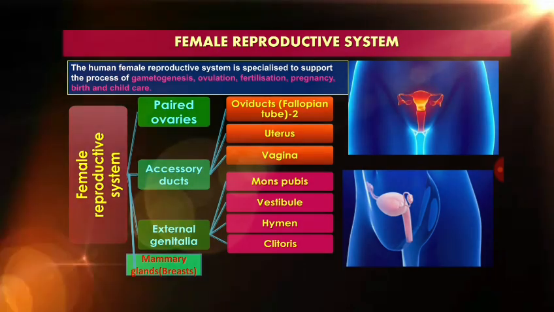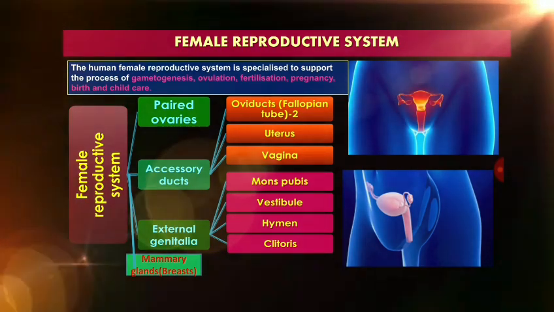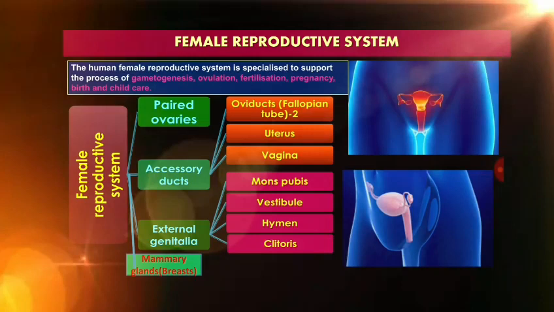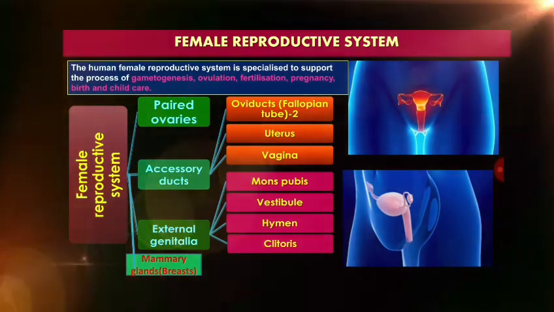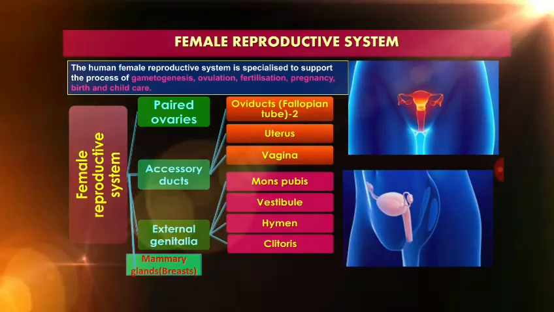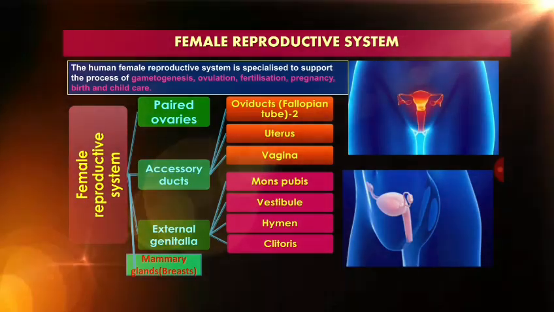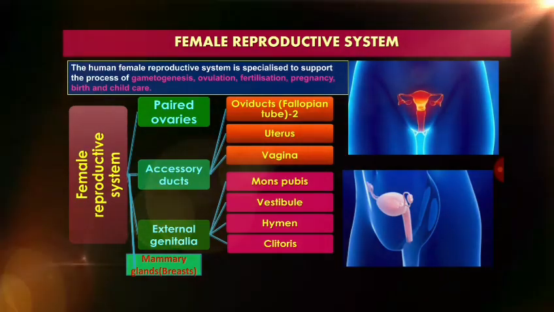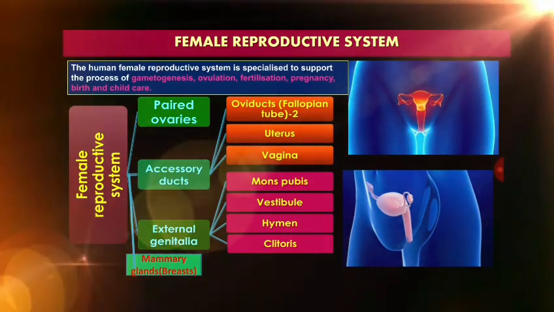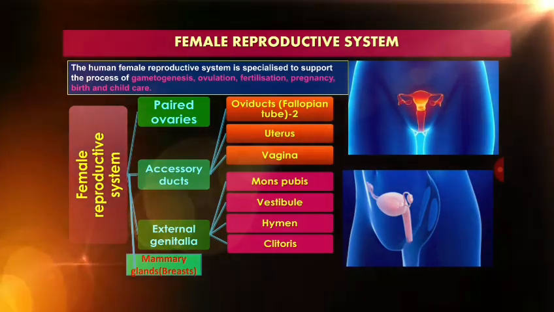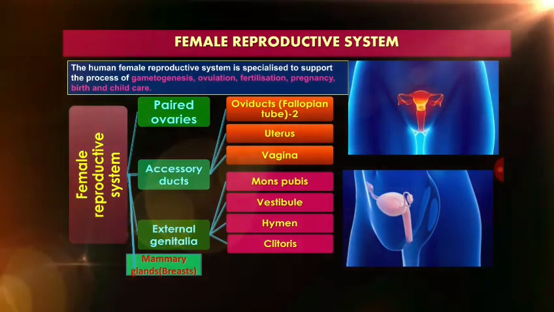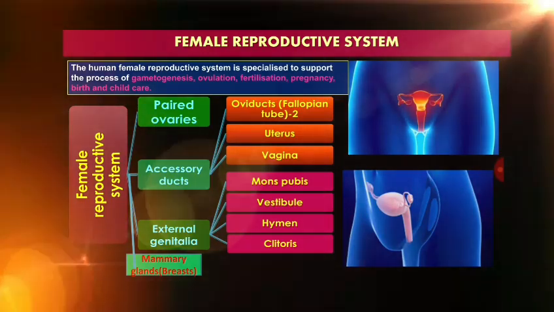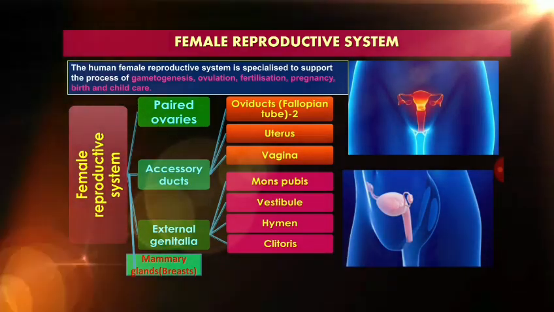Female reproductive system is specialized to support the process of gametogenesis, that is formation of gametes, ovum, ovulation, release of ovum, fertilization, that is fusion of male gamete and female gamete, sperm and ovum, then pregnancy, birth and child care.